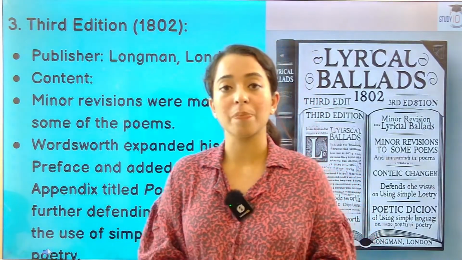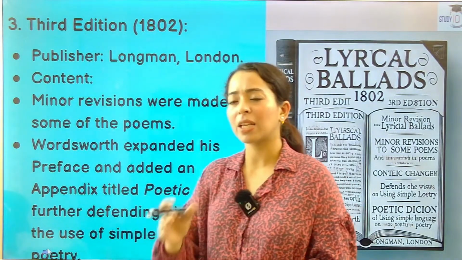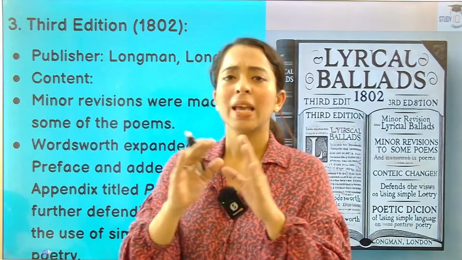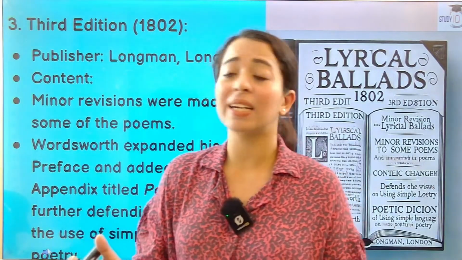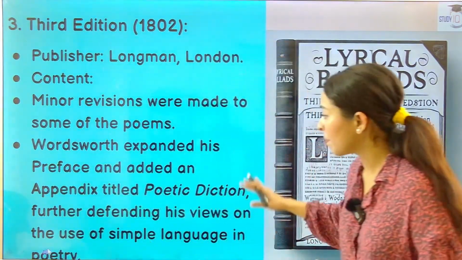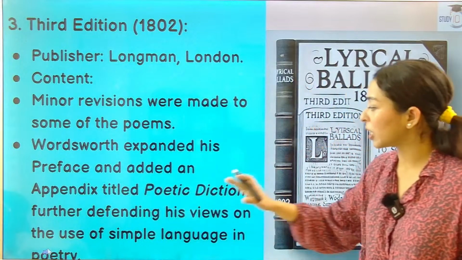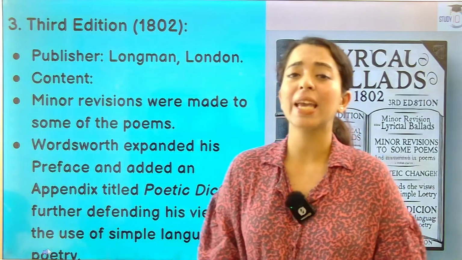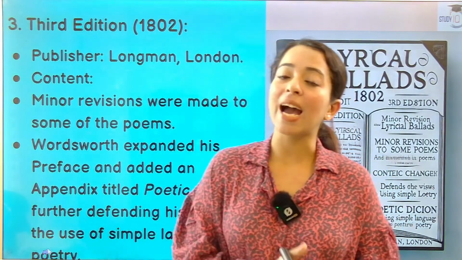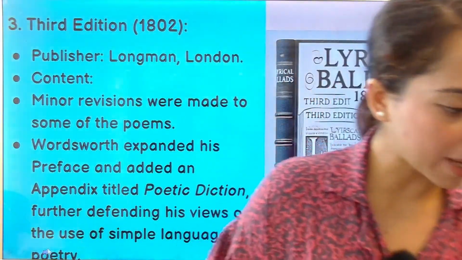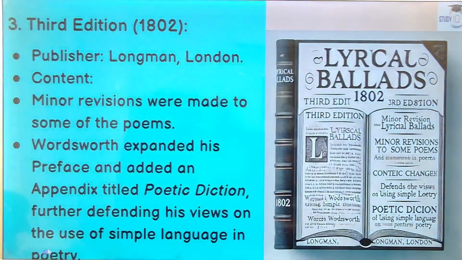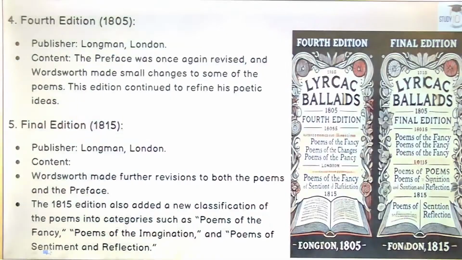So an appendix was added. What is an appendix? At the end, the poetic diction, all the poetic words, he had to add these. He added that poetic diction, further defending his views on the use of simple language in poetry. Okay, so poetic diction in the form of an appendix was added in the third edition. Okay, next you have, you can look at the third edition over here.